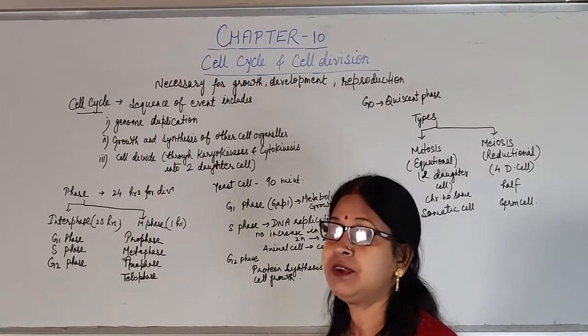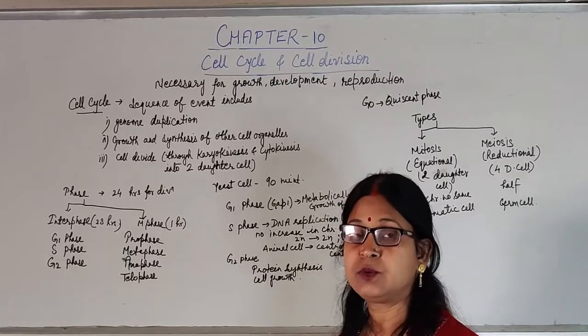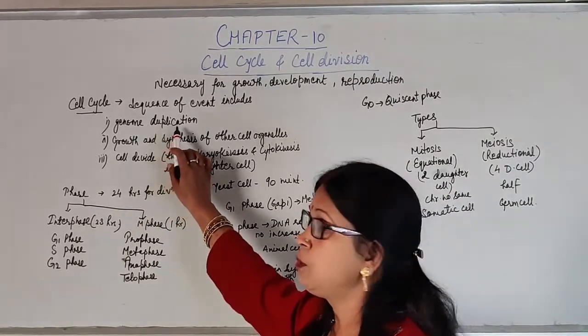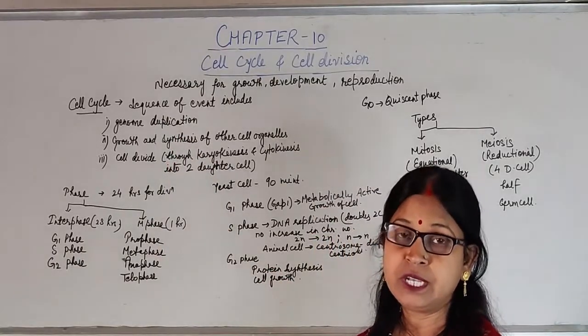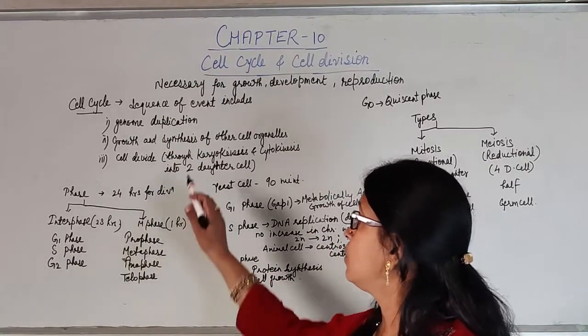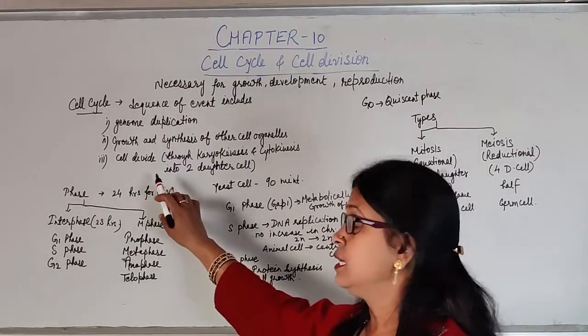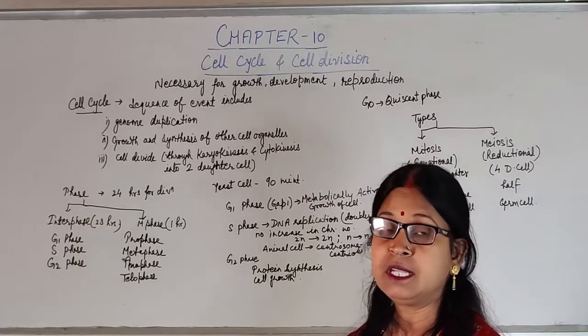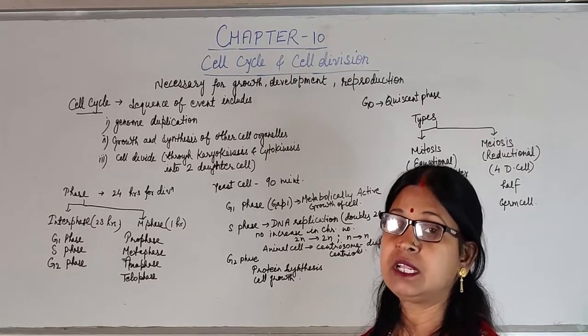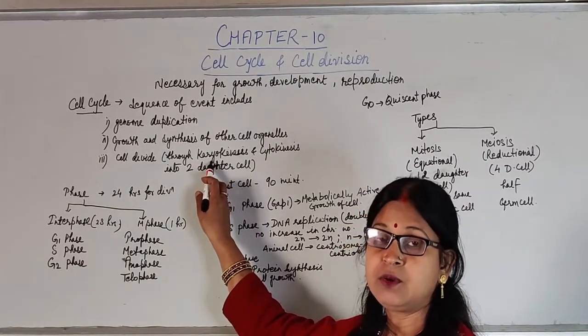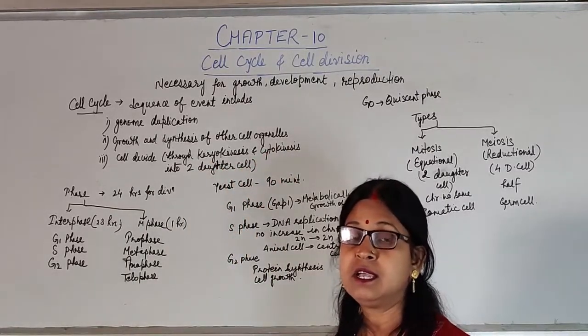The sequence of events which occurs is known as the cell cycle, which includes genome duplication, that is duplication of DNA inside the cell, then growth and synthesis of other cell organelles, then cell division. That means the parent cell will give rise to two daughter cells by the processes karyokinesis and cytokinesis.